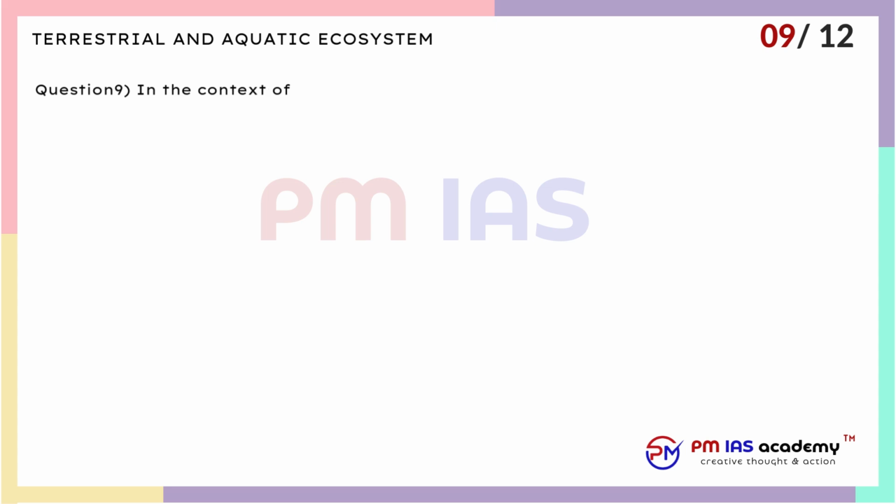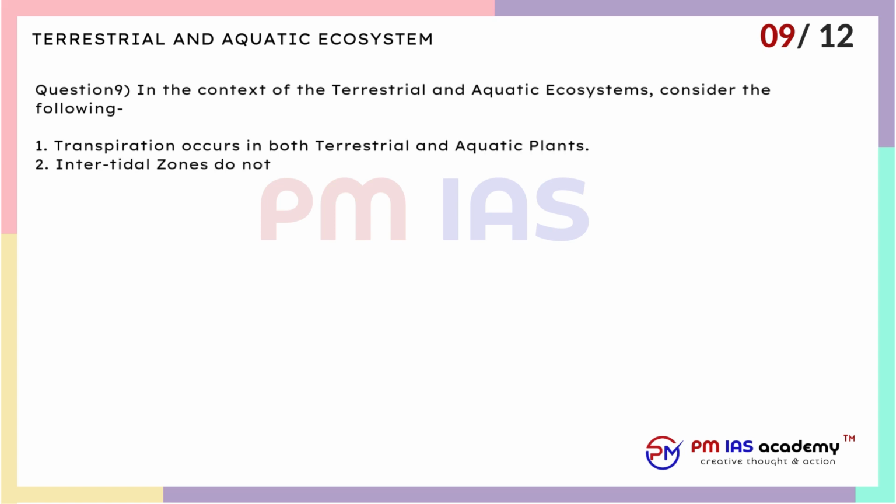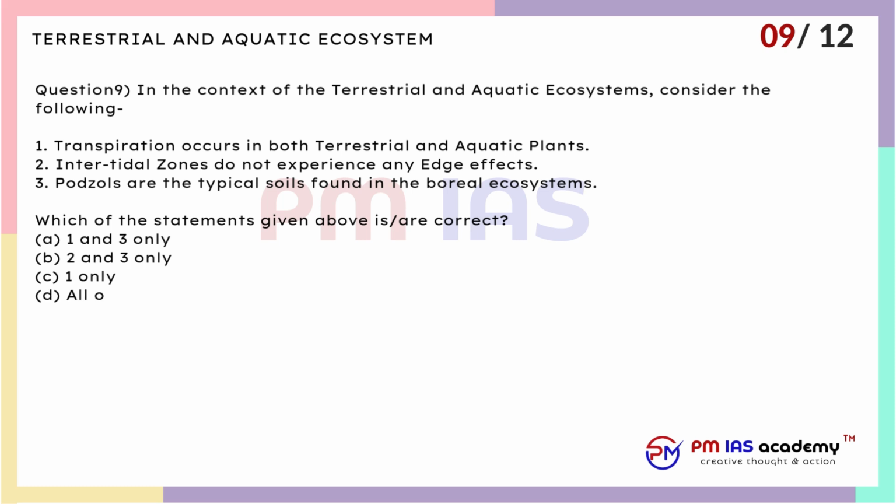Question 9. In the context of the terrestrial and aquatic ecosystems, consider the following. 1. Transpiration occurs in both terrestrial and aquatic plants. 2. Intertidal zones do not experience any edge effects. 3. Podzols are the typical soils found in the boreal ecosystems. Which of the statements given above are correct? A. 1 and 3 only. B. 2 and 3 only. C. 1 only. D. All of the above.